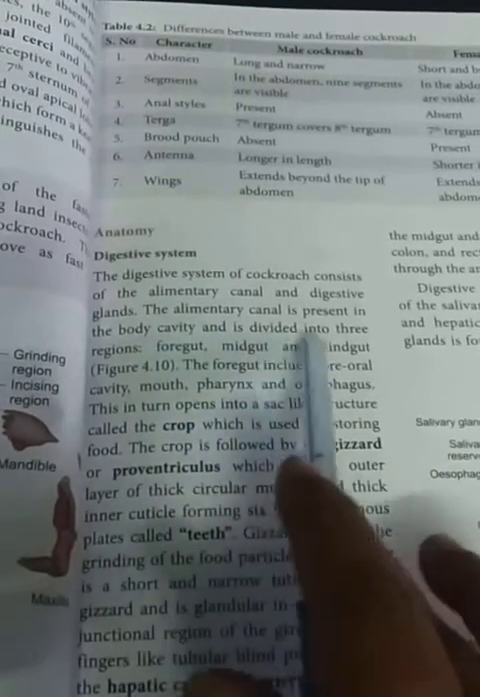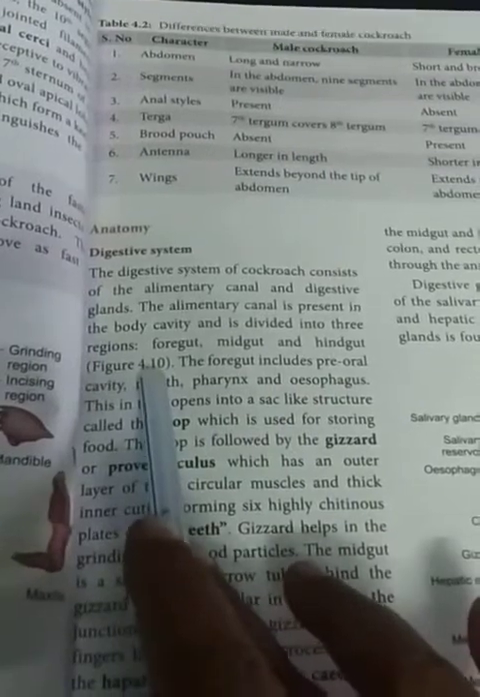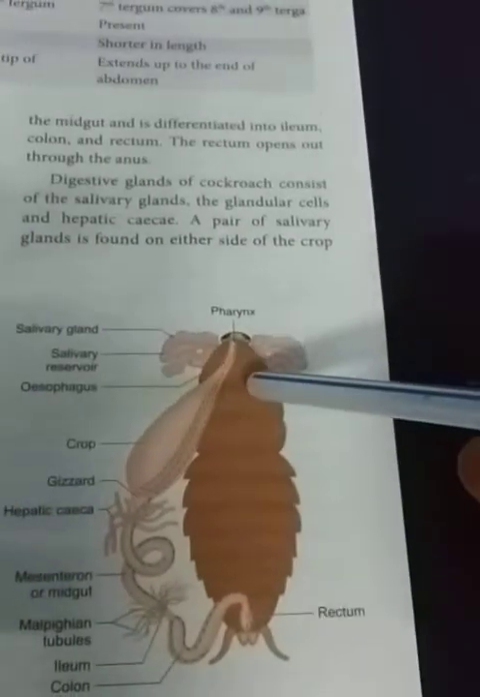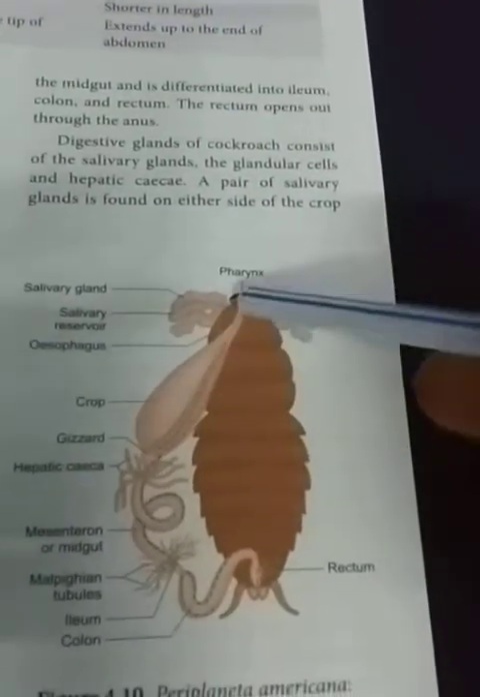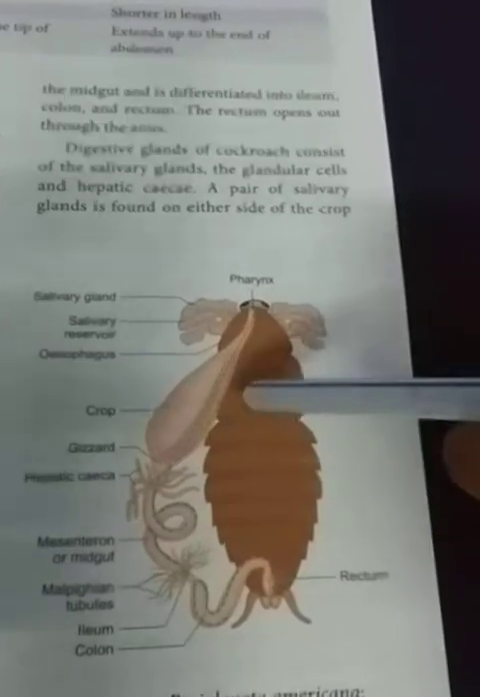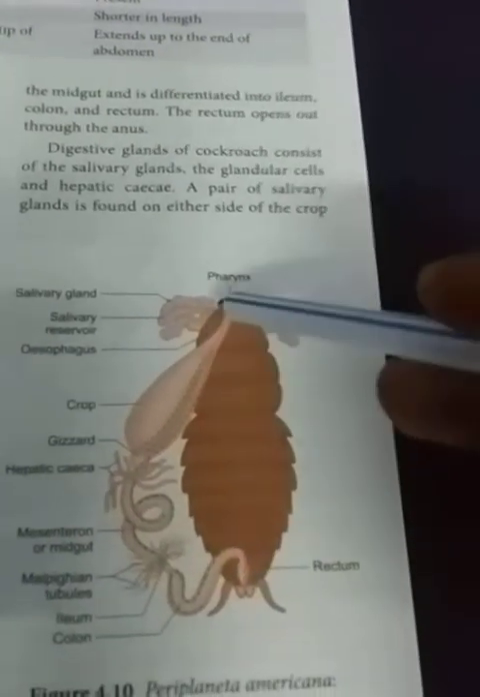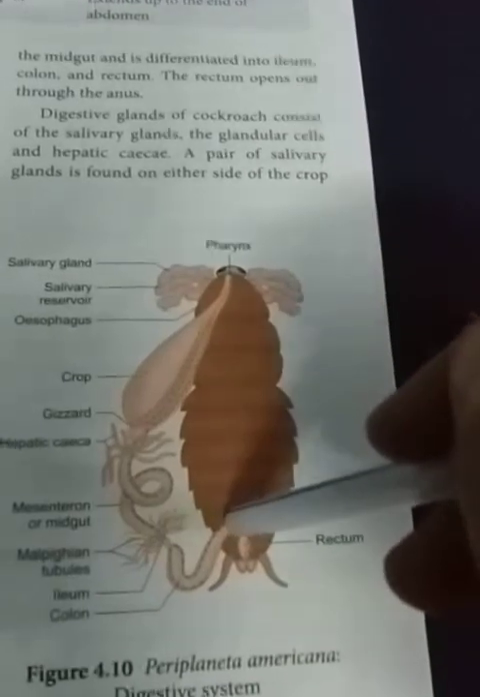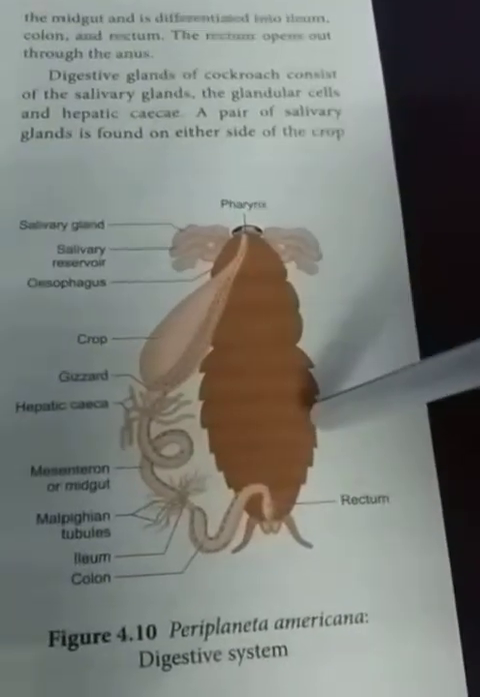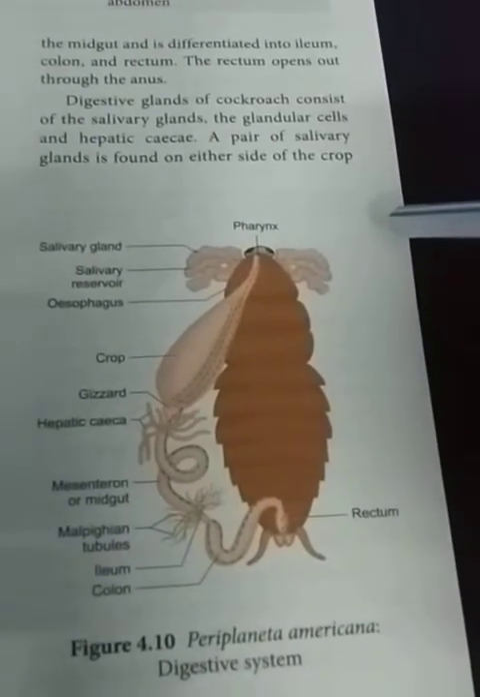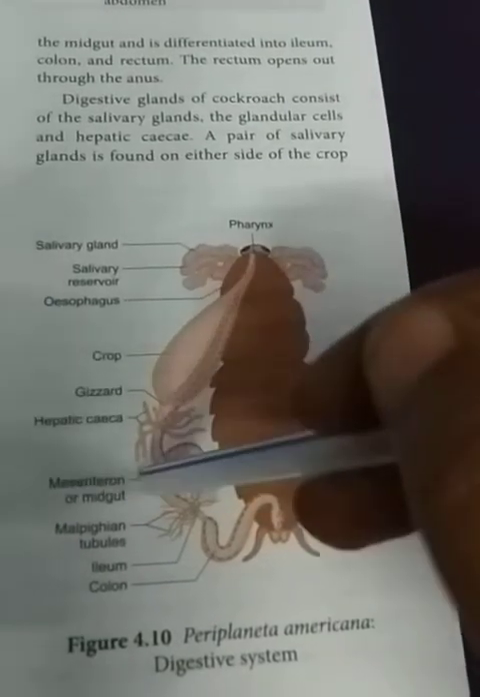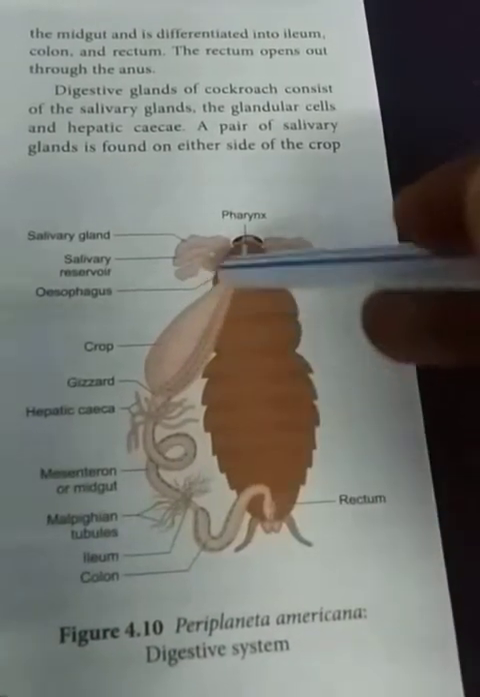The alimentary canal is present in the body cavity and is divided into 3 regions. So where is it located? This is the body cavity, and this is the alimentary canal from mouth to anus. This is present inside the body. It is divided into 3 regions: foregut, midgut and hindgut.